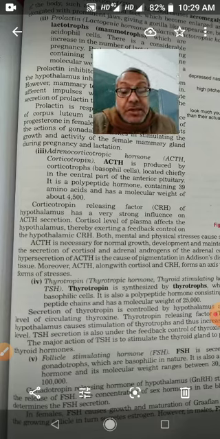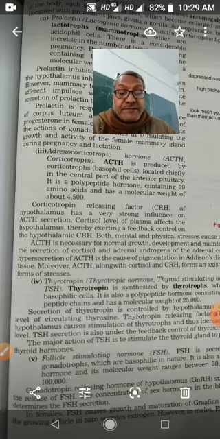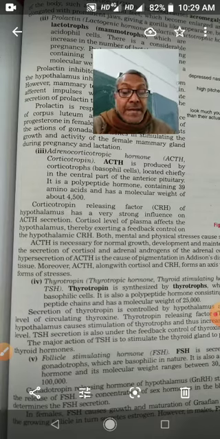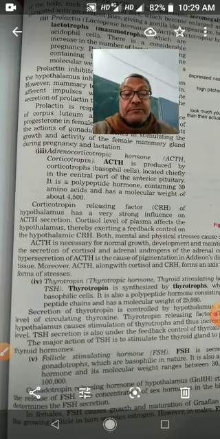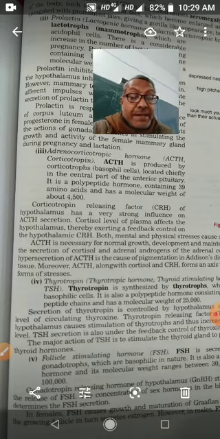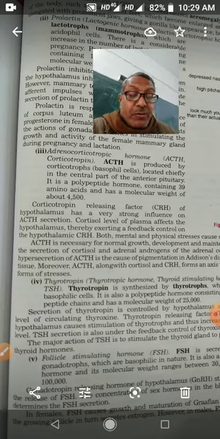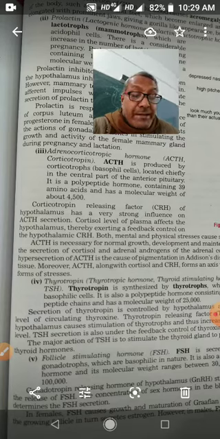Now next is luteinizing hormone, that is LH, and one more name is interstitial cell stimulating hormone. These two hormones are secreted by pituitary gland. They are under the control of hypothalamus.